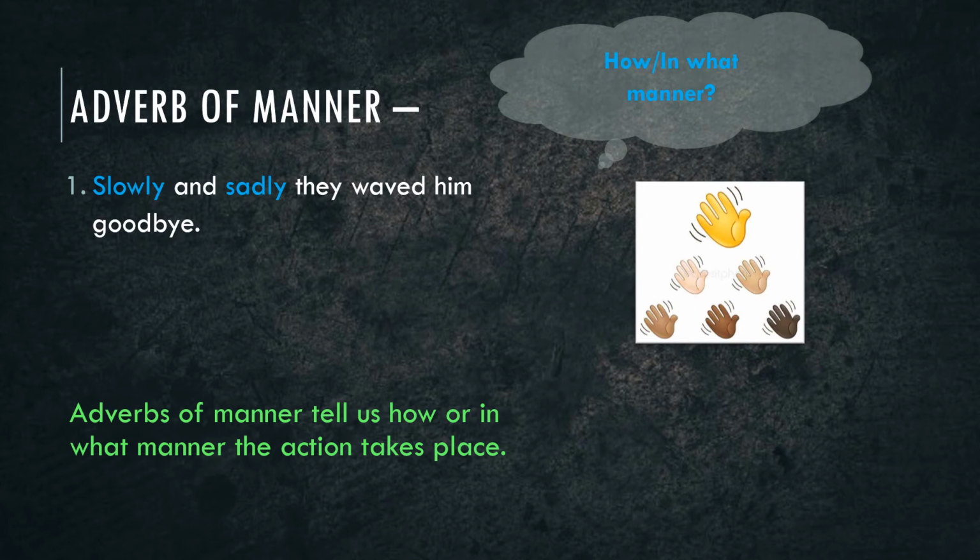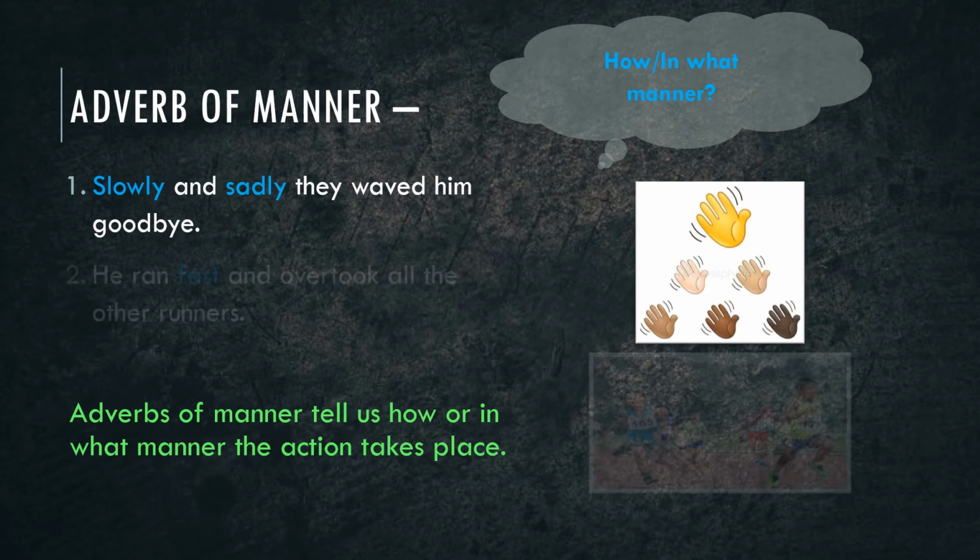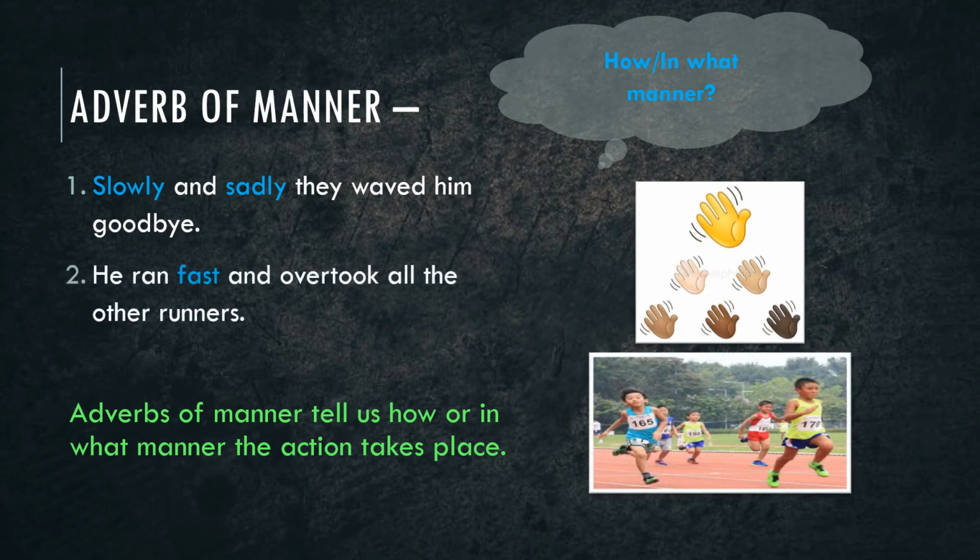Let us look at the next sentence. He ran fast and overtook all the other runners. How did he run and overtake all the other runners? Here the adverb fast describes how he ran. So, it is an adverb of manner.